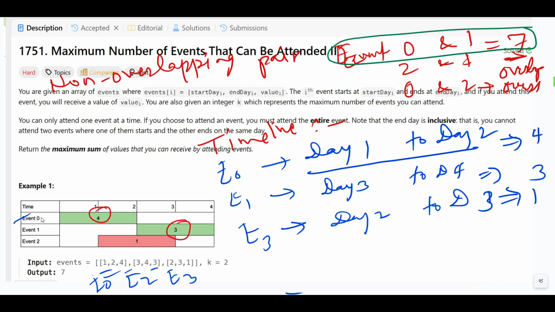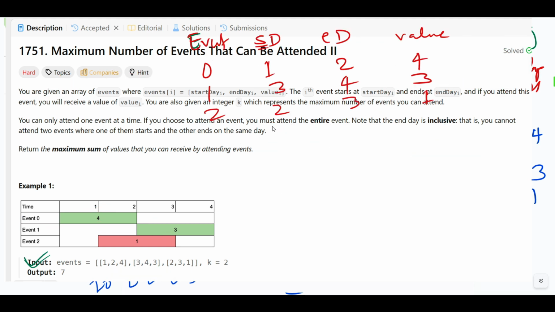Event 0 has this one and event 1 has this one, right? So we are getting 7. And we have to discard these because they are overlapped, right? So these are the things we have been given, correct?